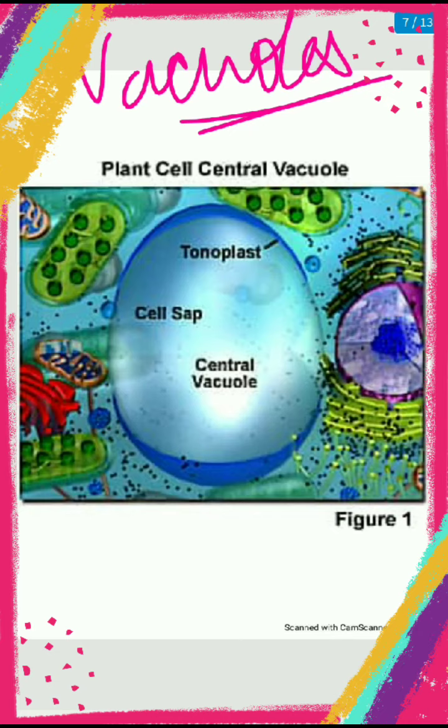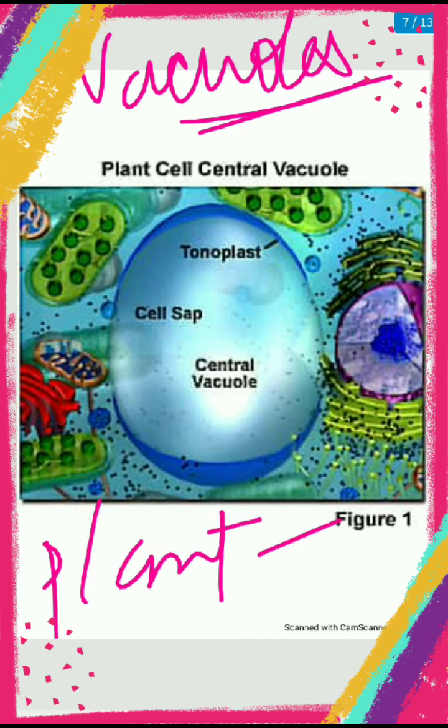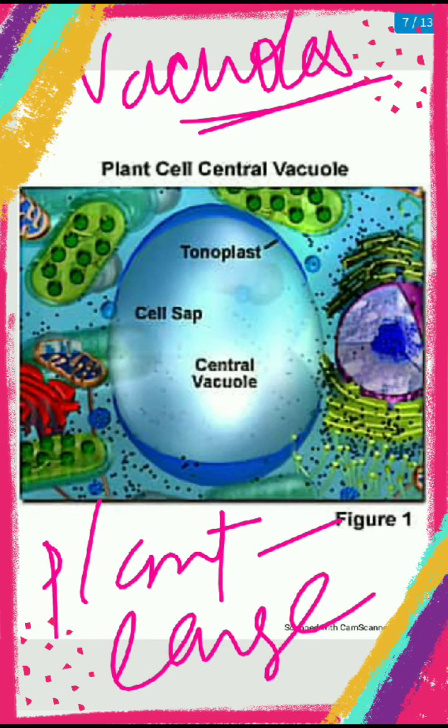Vacuoles are the most important cell organelles in the case of plant cell, because in the case of plant cells vacuoles are large.